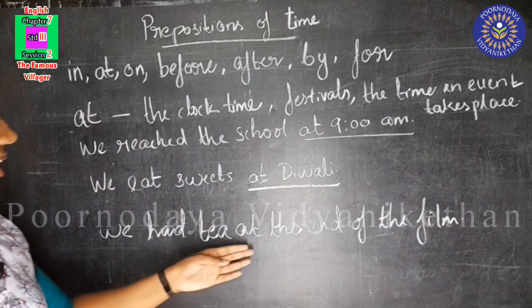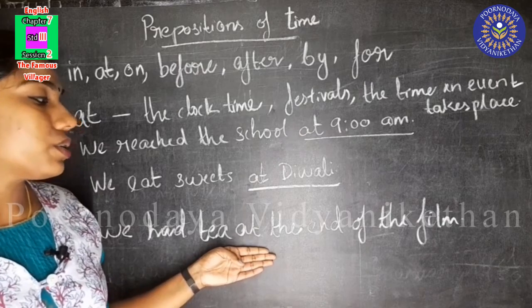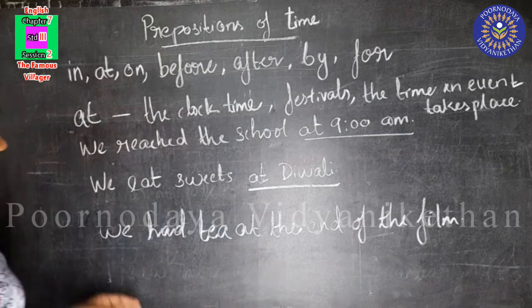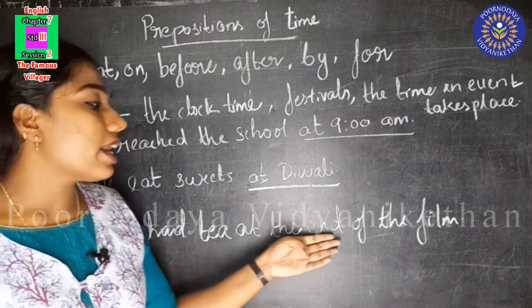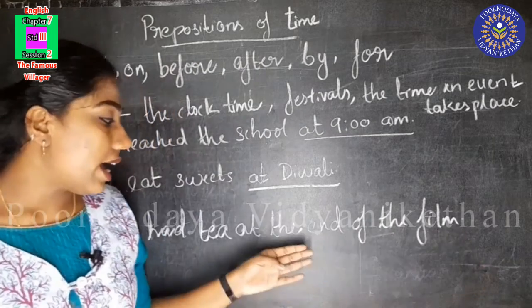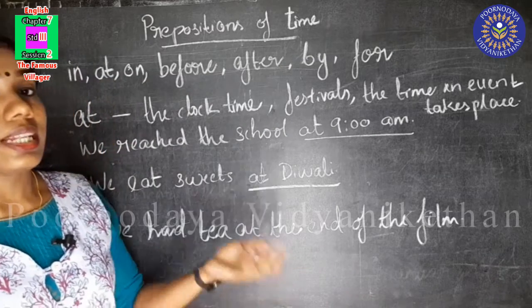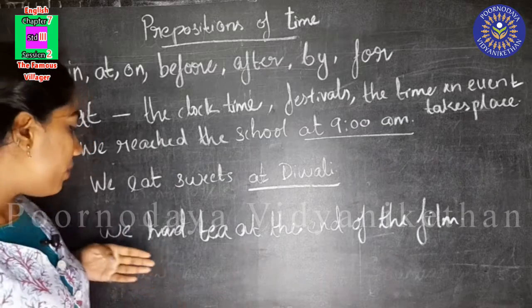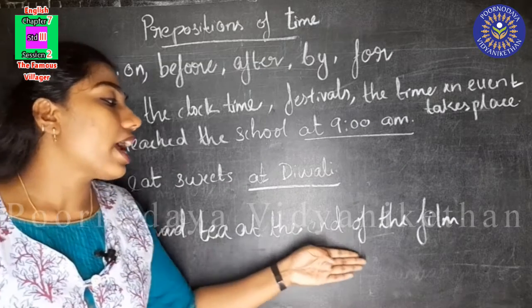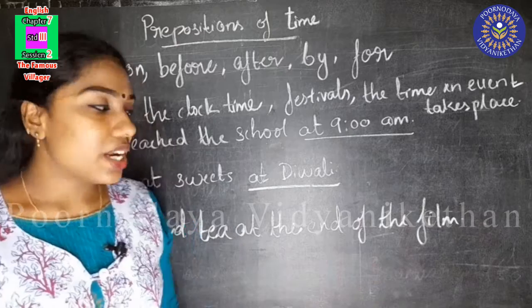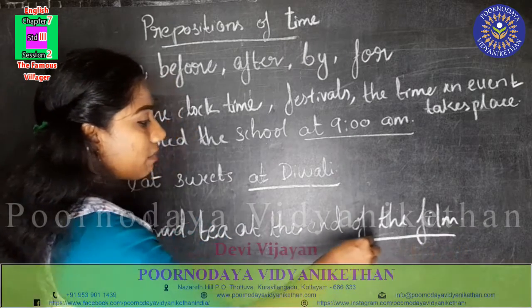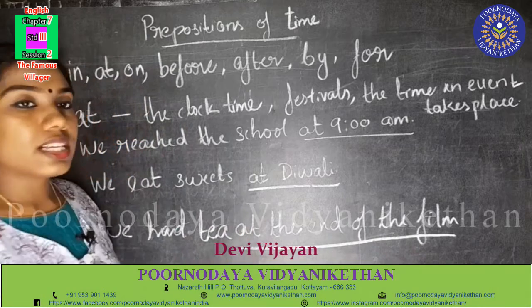Here, at is used to show the time an event takes place. Here, we had tea at the end of the film. Here, at is the word that tells us when we had the tea. Did you understand, children? Here we use at with the time an event takes place.